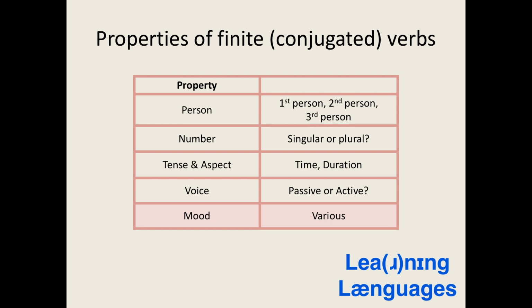We can now slot in grammatical mood as the 6th property of a finite verb. Unlike the other 5 properties, this property is slightly harder to characterize. A general definition of a grammatical mood or modality, as I mentioned before, is a way of changing a verb according to whether it expresses a factual statement, a hypothetical statement, a command, an exclamation, a question, a wish, or a desire. I think, as with most concepts, this is best illustrated with examples.